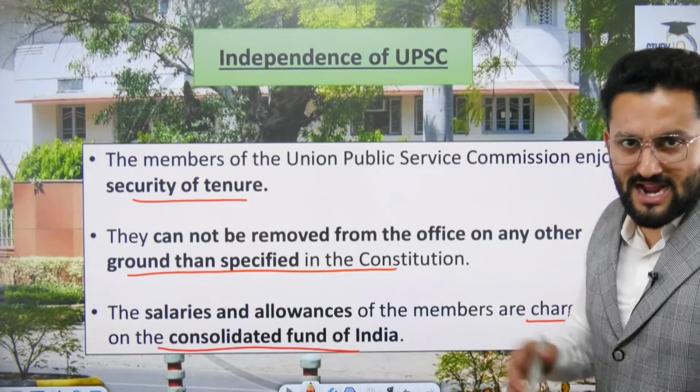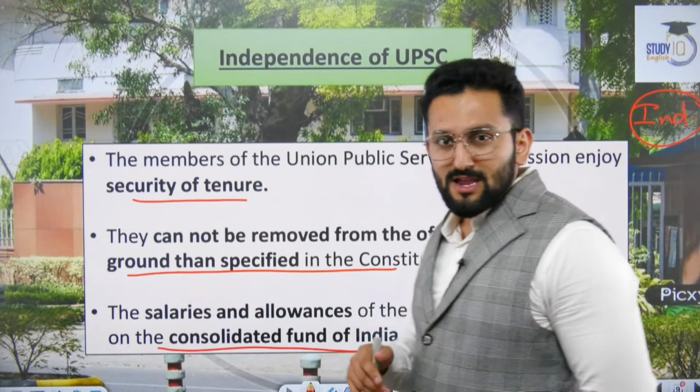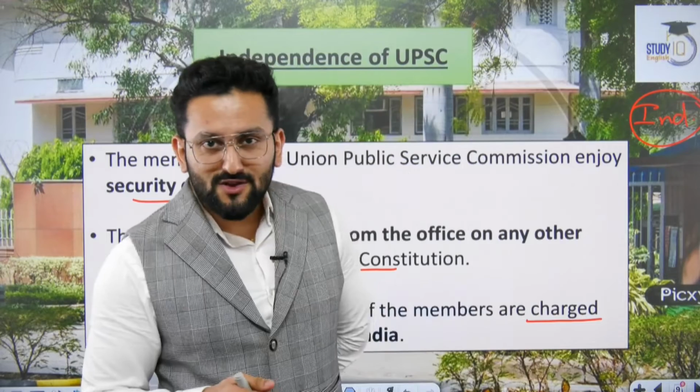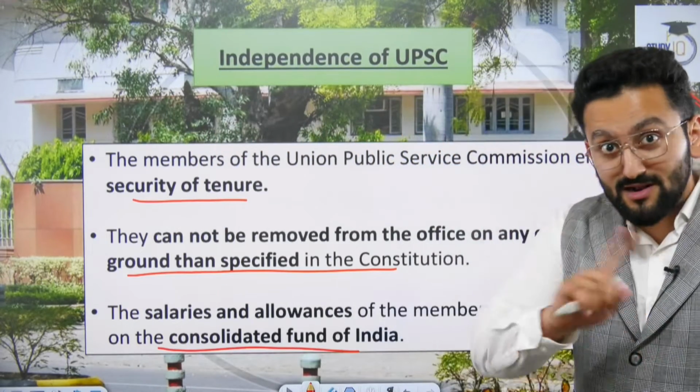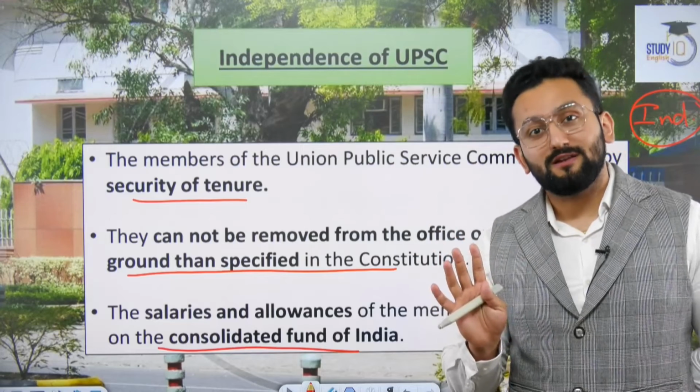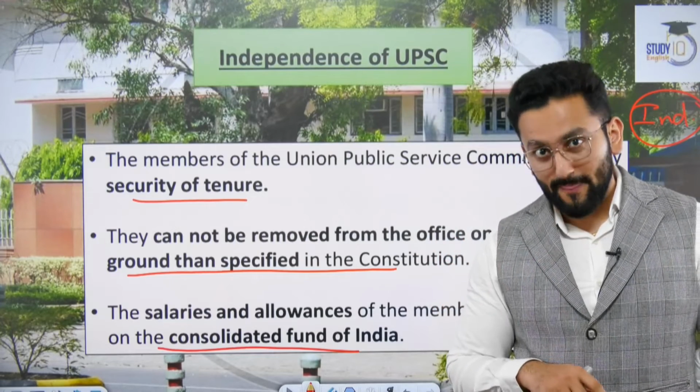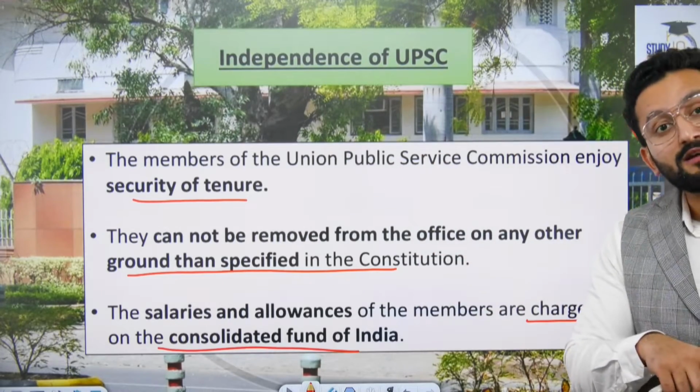The President cannot remove any member or chairman on whims and fancies or on any advice given by the Council of Ministers, like in the case of removal of a governor. So there's a difference. The governor's position does not have security of tenure. I'm talking about the Governor of a state. But members of the commission do have security of tenure.